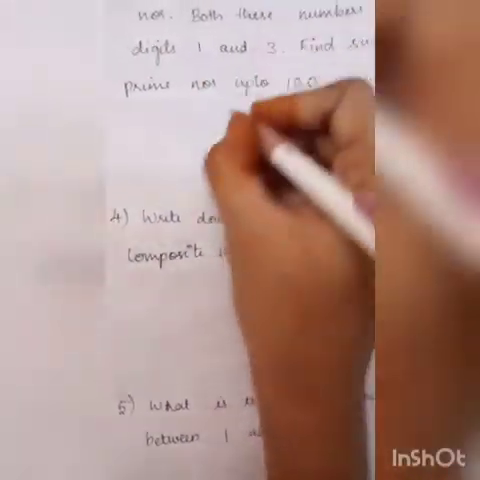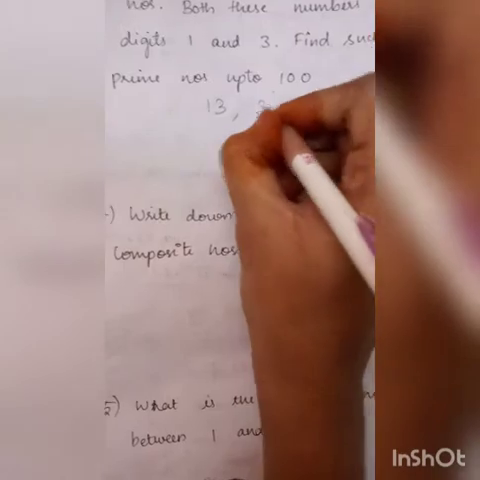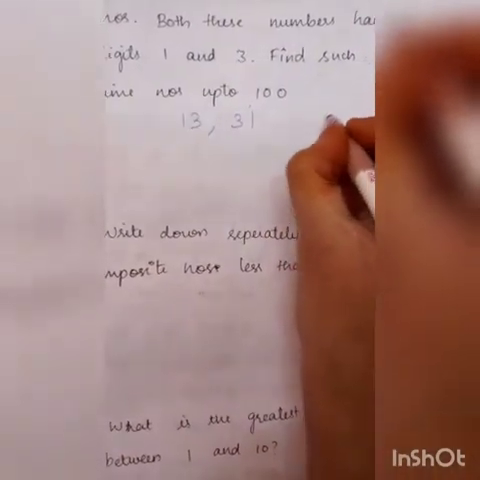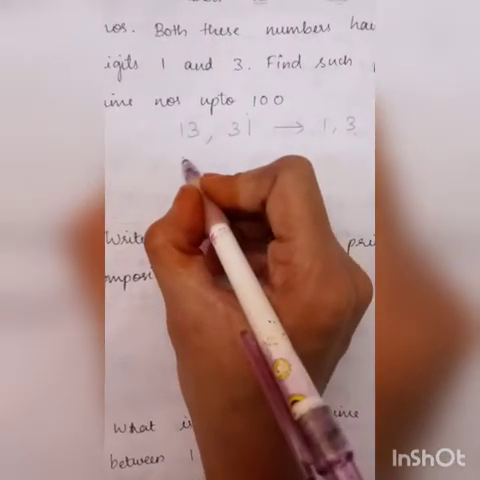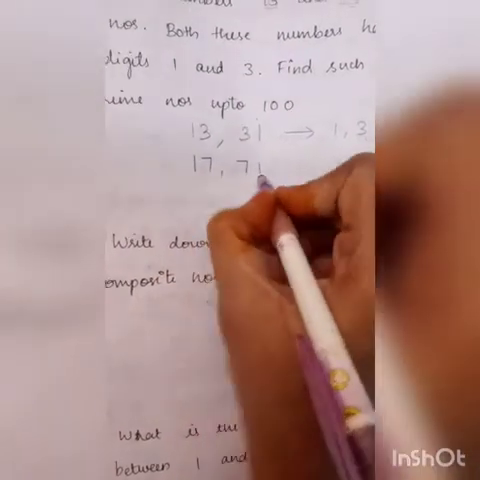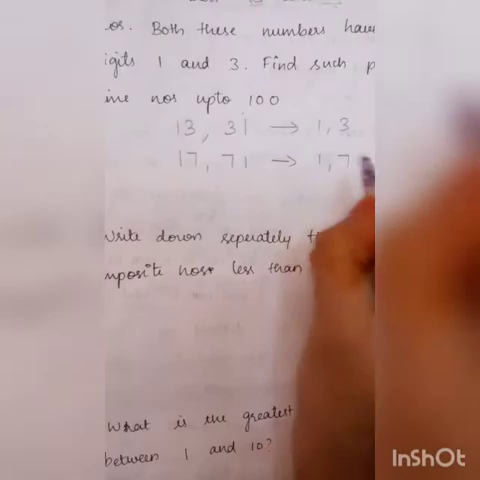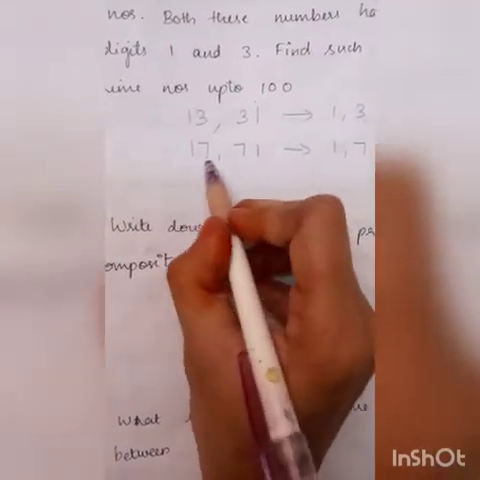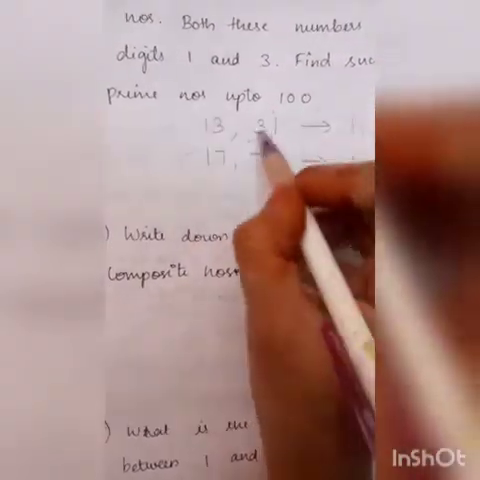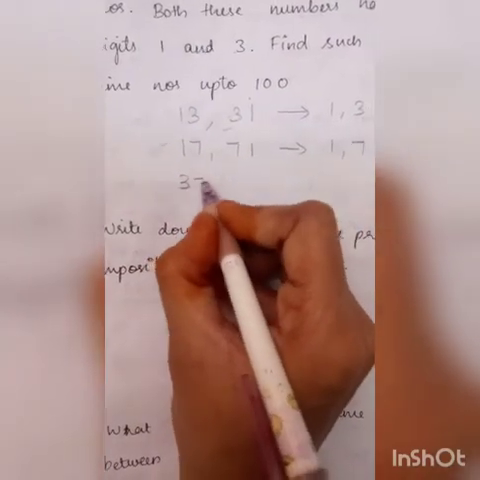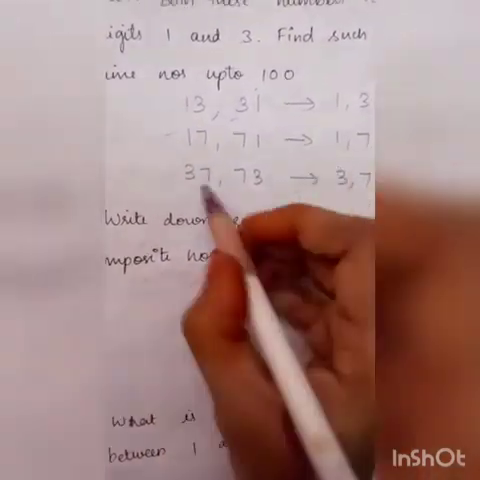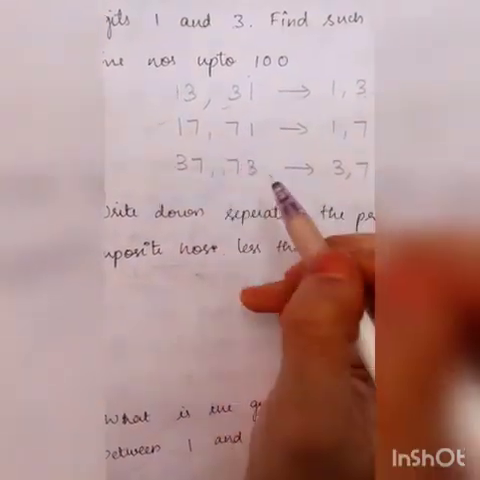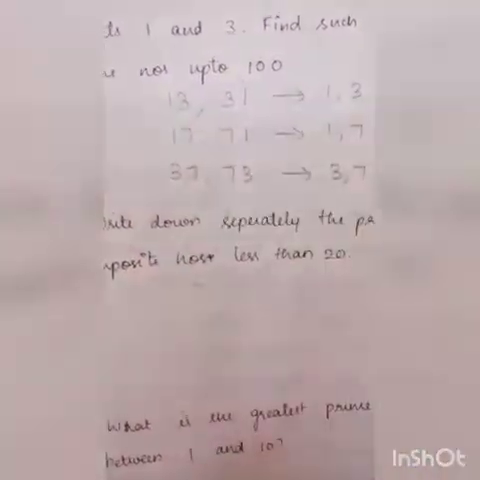So shall I write here? What is the first pair? 13, 31. So the common digits are 1, 3. Now 17, 71. What are the common digits? 1, 7. 17, 71, 1, 7, 7, 1. So these two are prime. Now 37, 73. What are the common digits? 3, 7. So these are the pairs. Okay, you can write these pairs here.